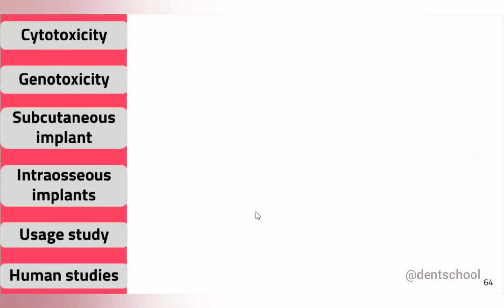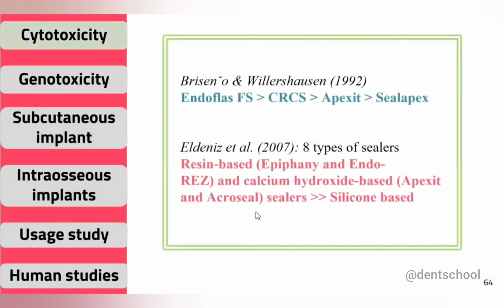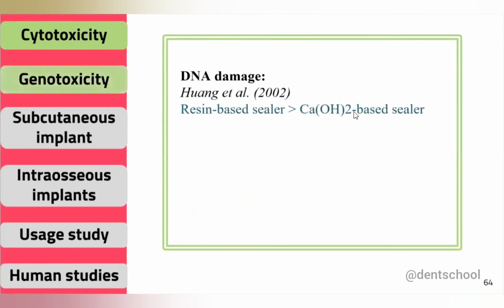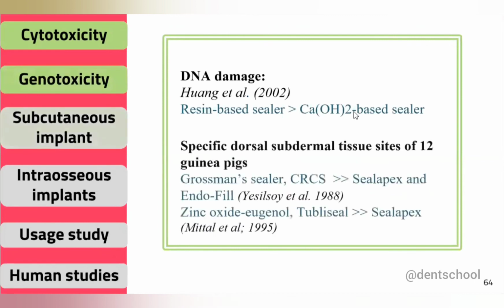Then the biocompatibility. There are 5 approaches to assess the biocompatibility of any material. First is the cytotoxicity. In cytotoxicity, this is the only calcium hydroxide based sealer. Okay, all 4. So if you see, this is the gradient of cytotoxicity. But based on different studies, there is controversy between Apexit and Sealapex, but so many studies are supporting that Sealapex is more cytotoxic than the Apexit.